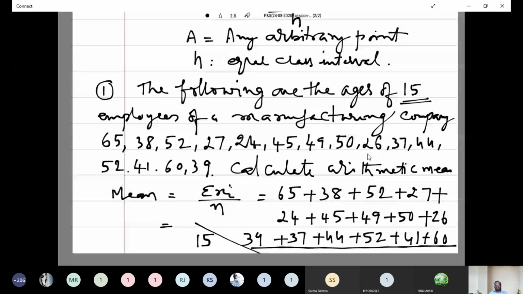Without calculator, you won't do anything for this subject. Do it, all of you, as early as possible. What is summation xi? Anyone? Response, please.